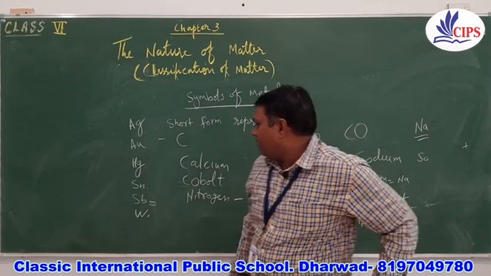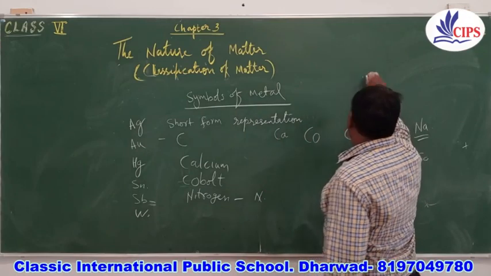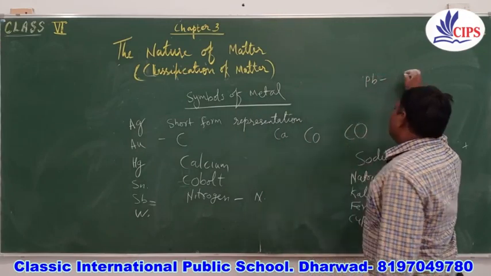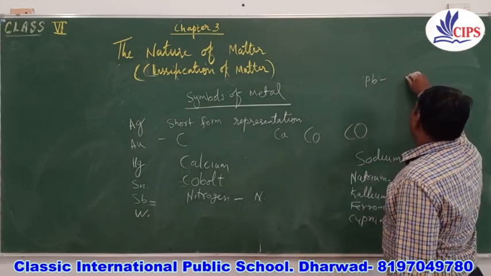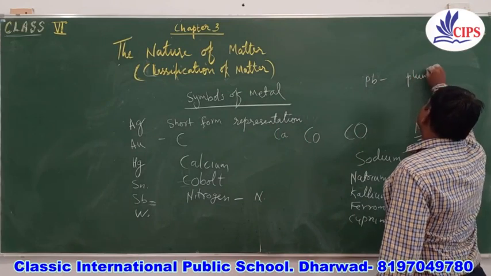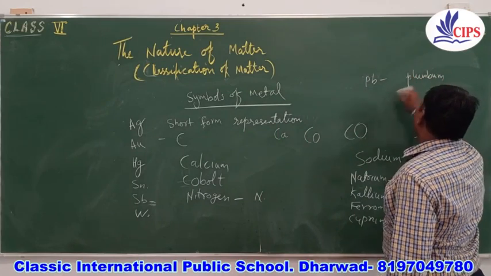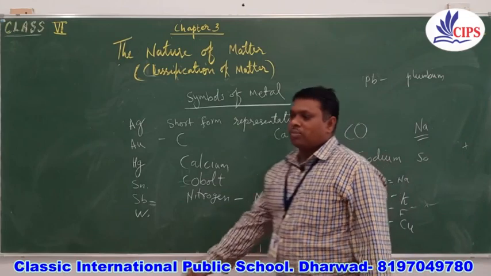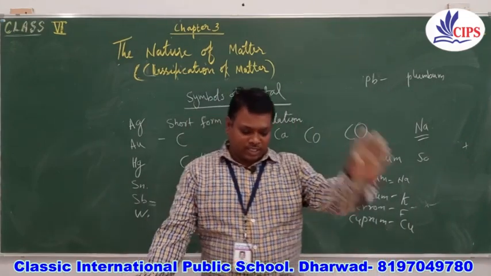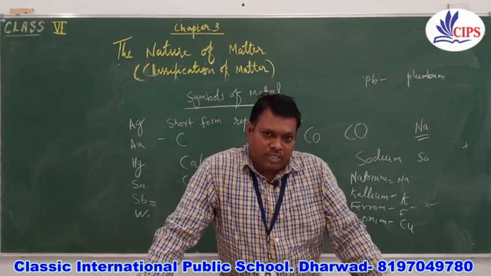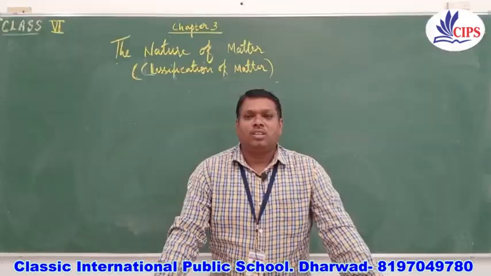So for lead we are using Pb, we are not using Le, because in Latin Pb stands for plumbum. P and B letters are used for representing lead. So these are the rules for writing the symbols of the elements.